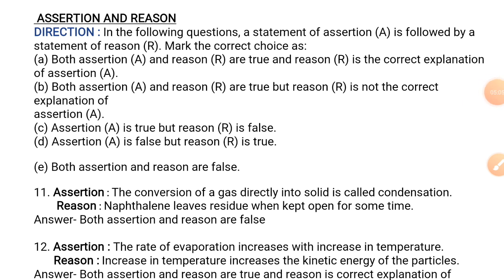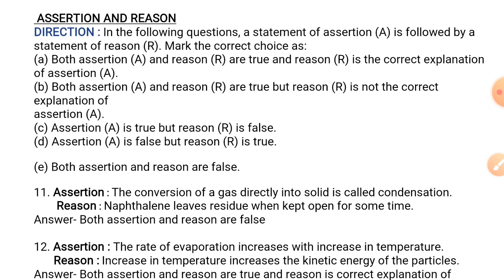Now we are discussing the assertion and reason. Students, assertion means a statement and reason is a statement that can be the possible explanation for it. When answering such questions, you have to keep two things in mind. There can be many answers depending on whether your assertion is a true statement or your reason is a true statement. Sometimes both can be true statements, but the reason may not be the explanation for your assertion. I am explaining the possible options when you come across the assertion reason type.